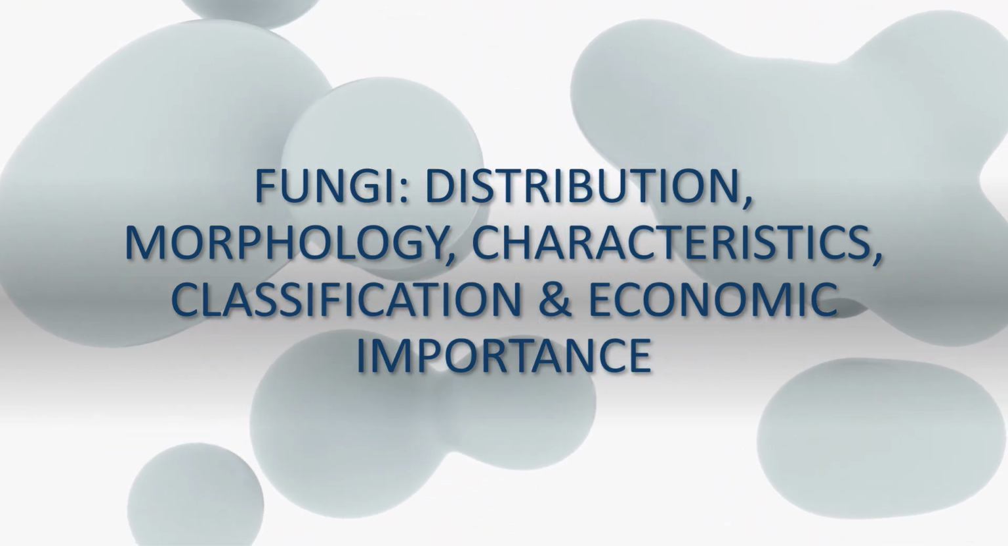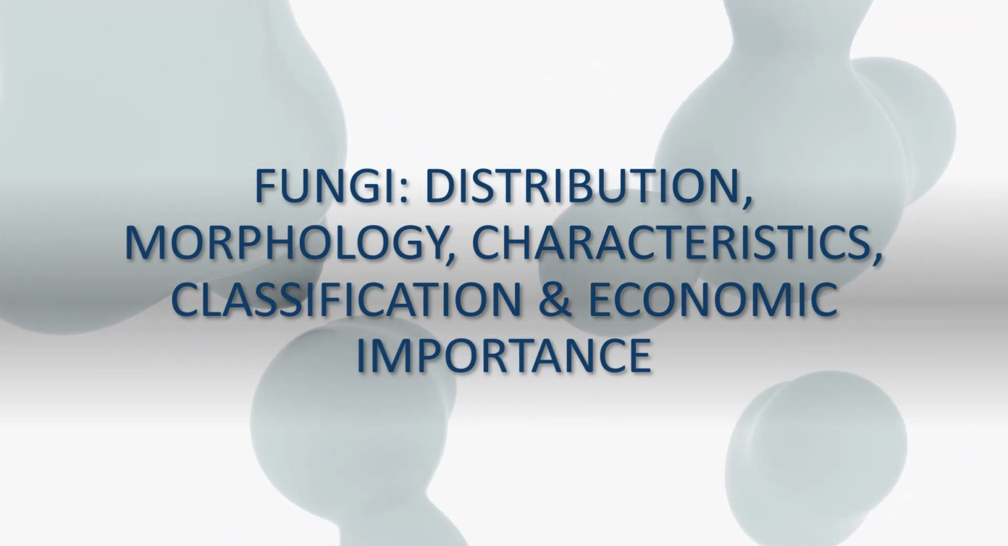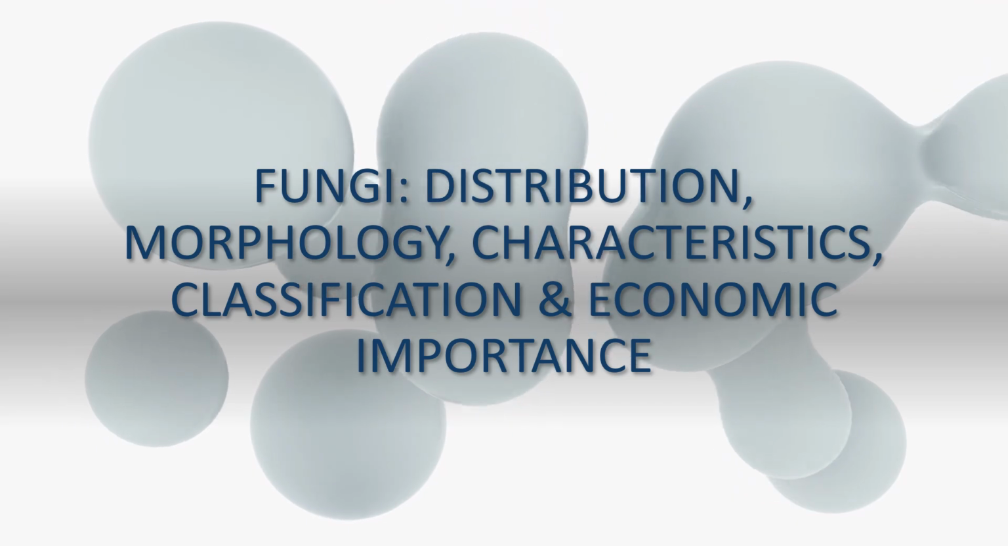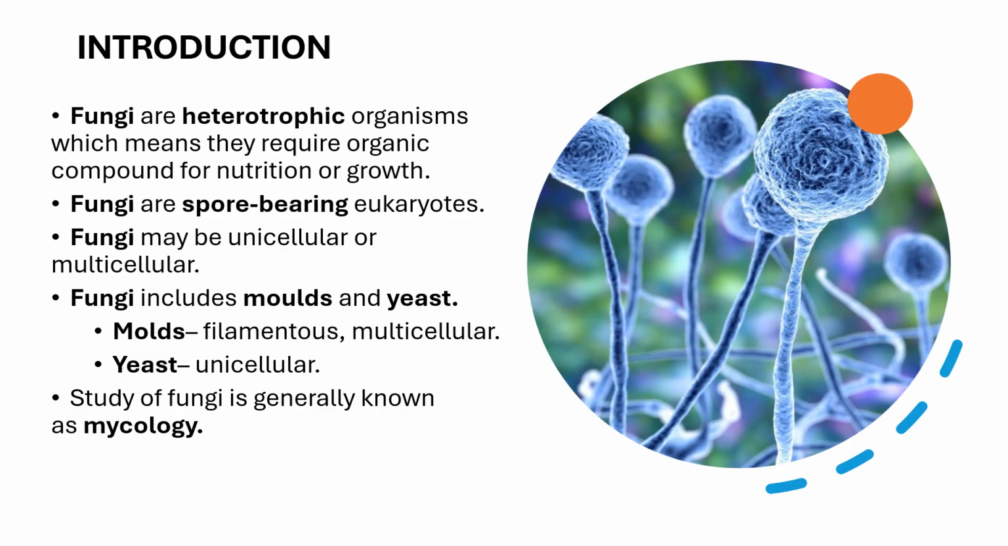In this video, we will discuss the distribution, morphology, characteristics, classification and economic importance of fungi. Fungi are heterotrophic organisms, that is, they mainly require organic compounds for their nutrition or growth. They are spore-bearing eukaryotes. They may be unicellular or multicellular. It includes molds as well as yeast. Mold means filamentous and multicellular. Yeast means unicellular. And the study of fungi is known as mycology.